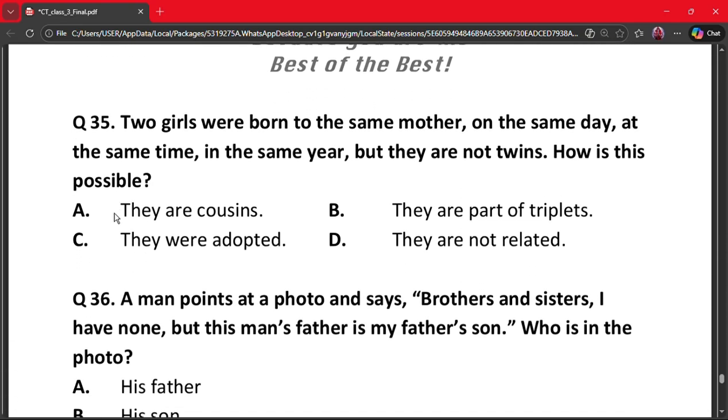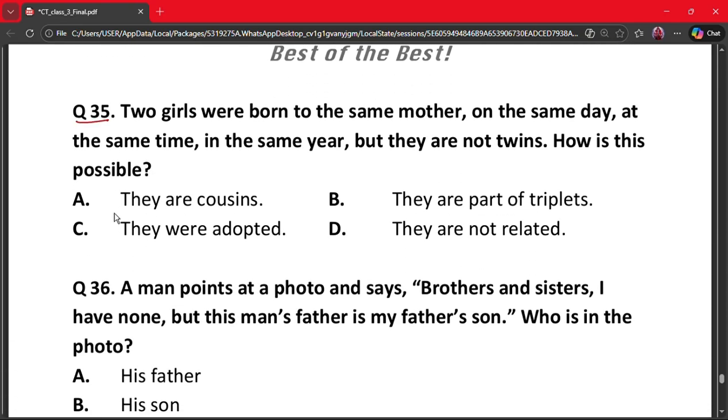Our next question is question 35. Two girls were born to the same mother on the same day at the same time in the same year, but they are not twins. How is this possible? A, they are cousins, B, they are part of triplets, C, they were adopted, D, they are not related. The correct answer is option B, they are part of triplets. If they are triplets, quadruplets or more, they would share the same birth time and date but would not just be twins.